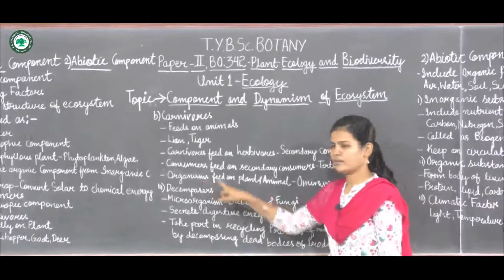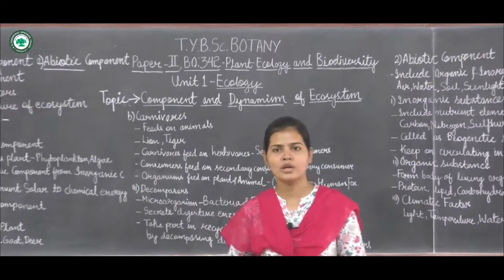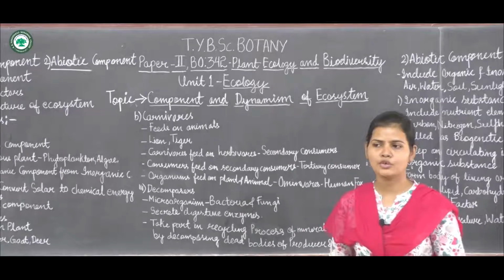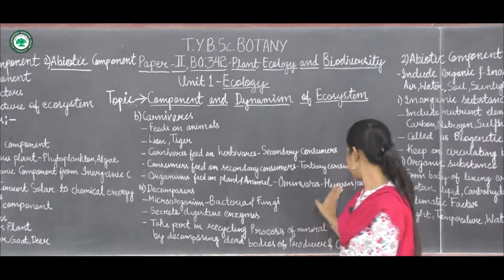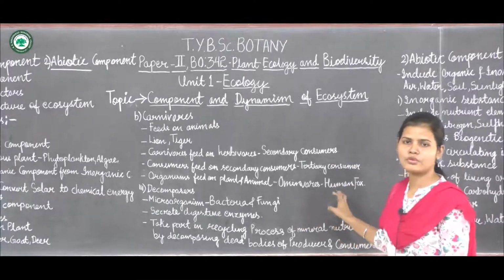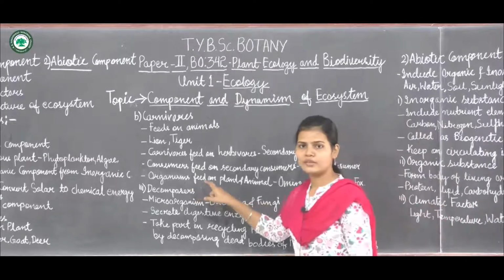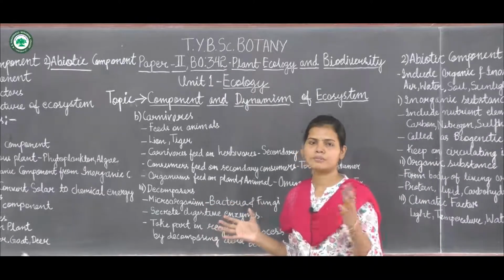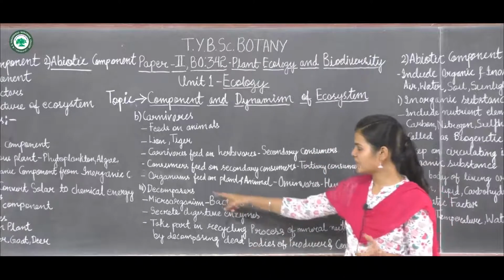Now the organisms which feed on both plants as well as animals are called omnivores. Human or man is the best example of an omnivore, and the fox also comes under omnivores. So these are the organisms which feed on both plants as well as animals. Now next one, that is the decomposers.